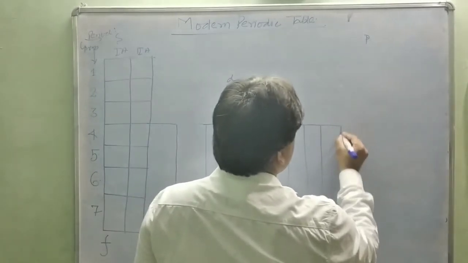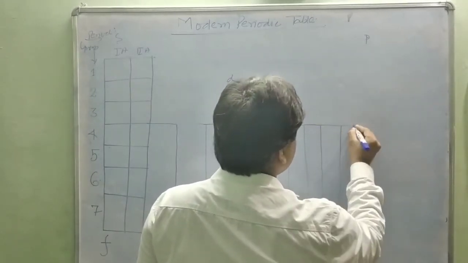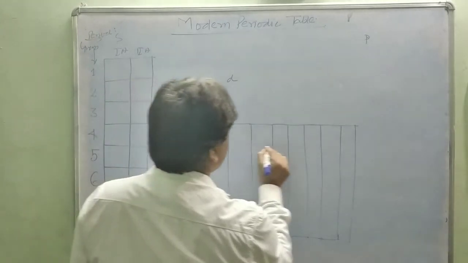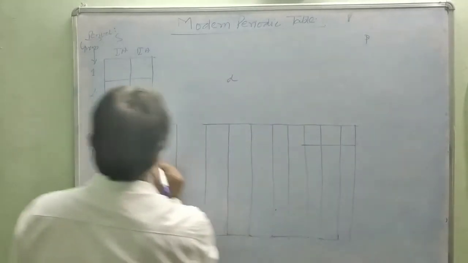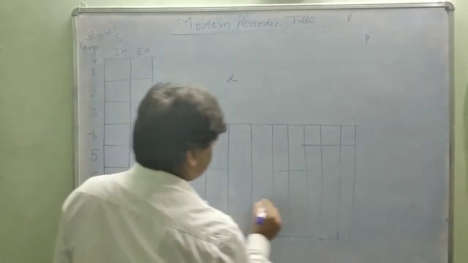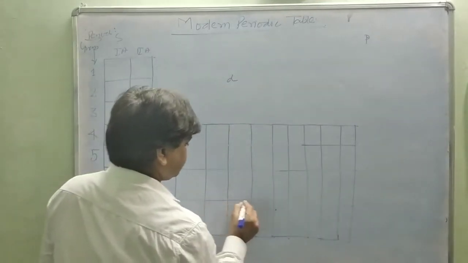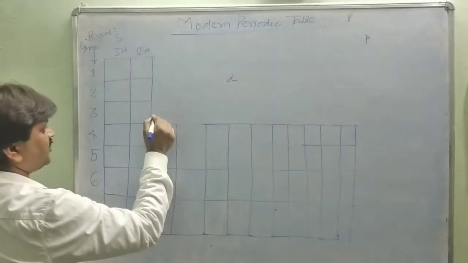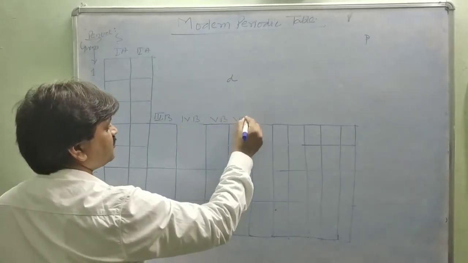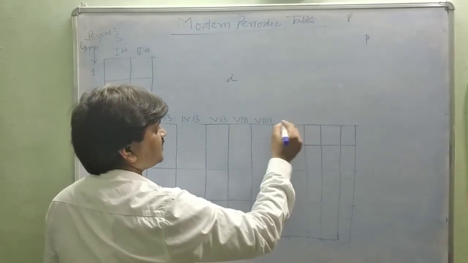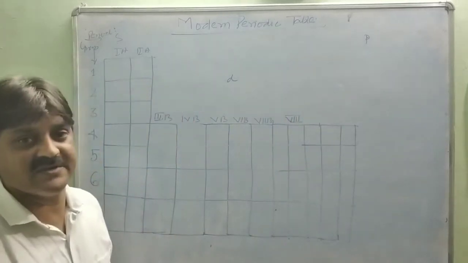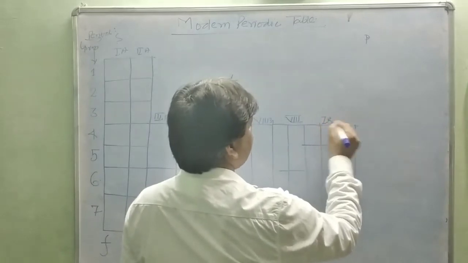Now first B and the second B. This is third B, fourth B, fifth B, 6B, this is 7th B, and this is the 3 groups of the 8th, having no A and B subdivision. This is first B and this is second B.